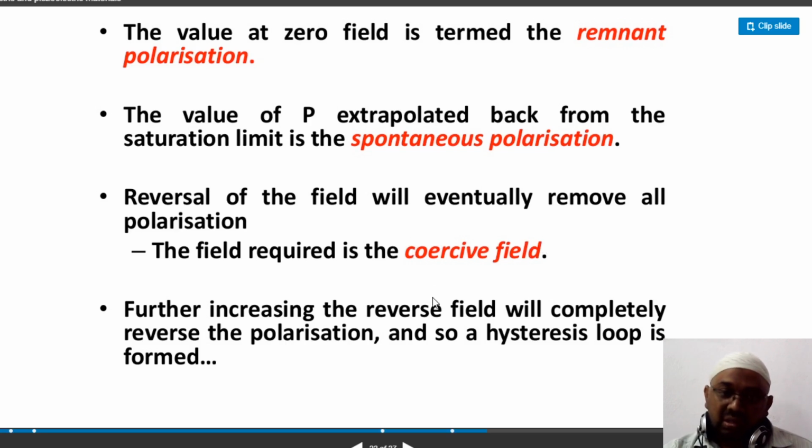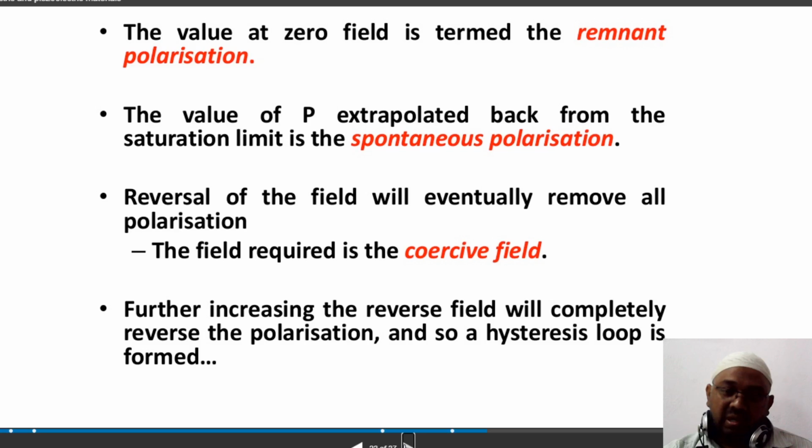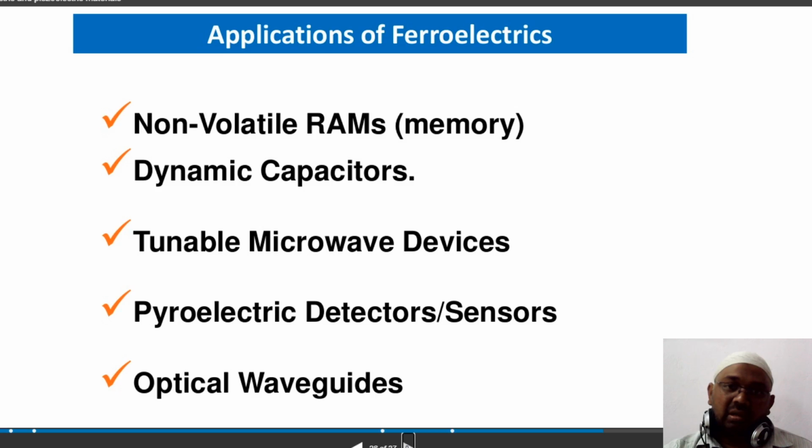Now, due to this reverse field, it will again follow a particular path. You can see in the figure that these paths are followed, and this loop is called the hysteresis loop, right? So this is about the polarization of charges: when you apply the electric field to a ferroelectric material, you will get this type of loop. And this is what we are actually interested in for applications.